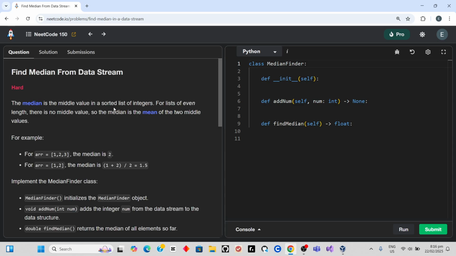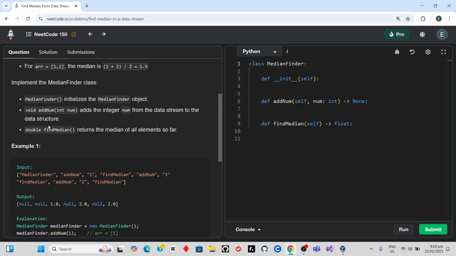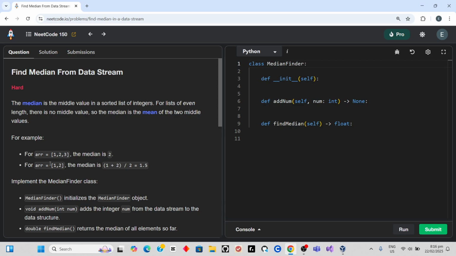The median is the middle value in a sorted list of integers. For a list of even length, there's no middle value, so the median is the mean of the two middle values. 1, 2, 3, median is 2. 1, 2, median is 1.5. So this is 1 plus 2.